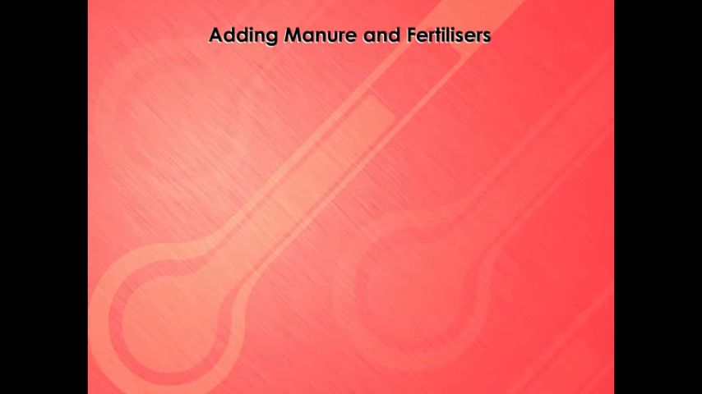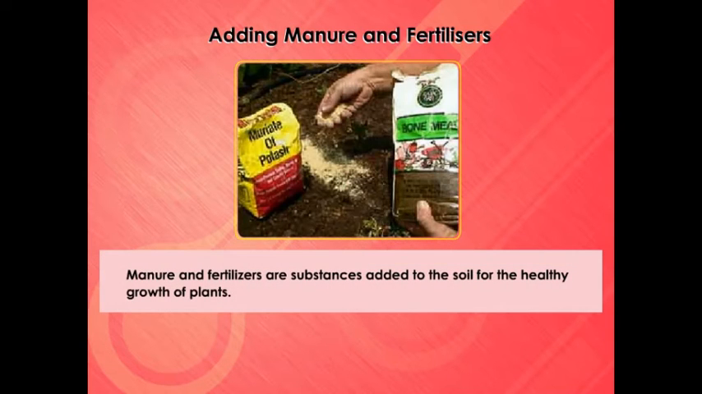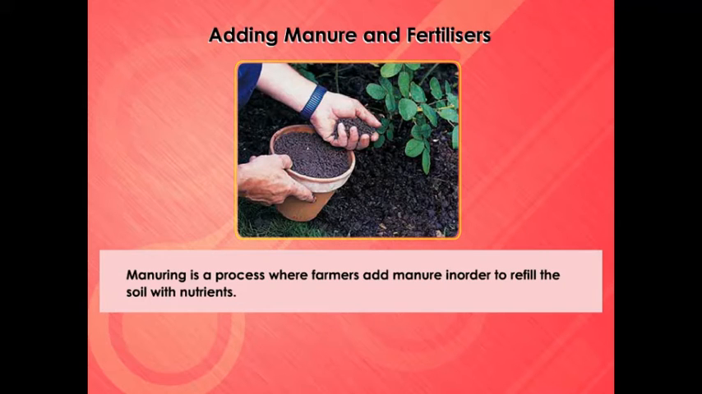Adding manure and fertilizers. The substances which are added to the soil in the form of nutrients for the healthy growth of plants are called manure and fertilizers. Soil supplies mineral nutrients to the crops. These nutrients are essential for the growth of plants. In certain areas, farmers grow crop after crop in the same field. The field is never left uncultivated or fallow. Continuous growing of crops makes the soil poorer in certain nutrients. Therefore, farmers have to add manure to the fields to replenish the soil with nutrients. This process is called manuring.